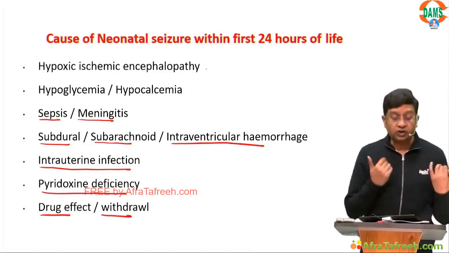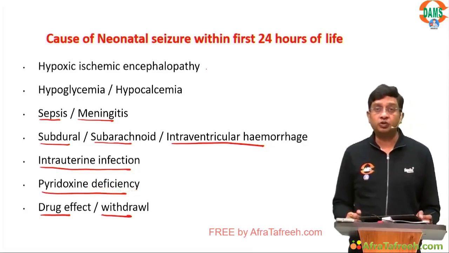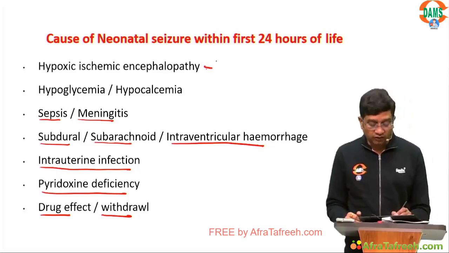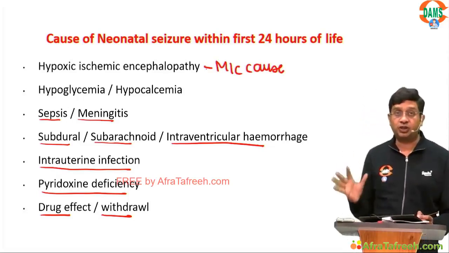And out of this, the questions can be: which is the most common cause of neonatal seizure? Overall, the most common cause is hypoxic ischemic encephalopathy.